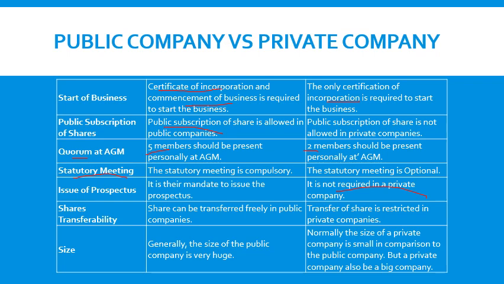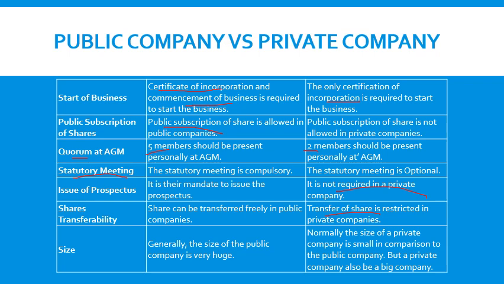The next, transferability of shares. In case of a public company, the shares can be easily transferred to anyone. We can easily purchase the share, and at the same time we can sell it also. But in case of a private company, there are some restrictions regarding the transferability of the shares. And the size, generally public companies are huge in size, but a private company is smaller than a public company.